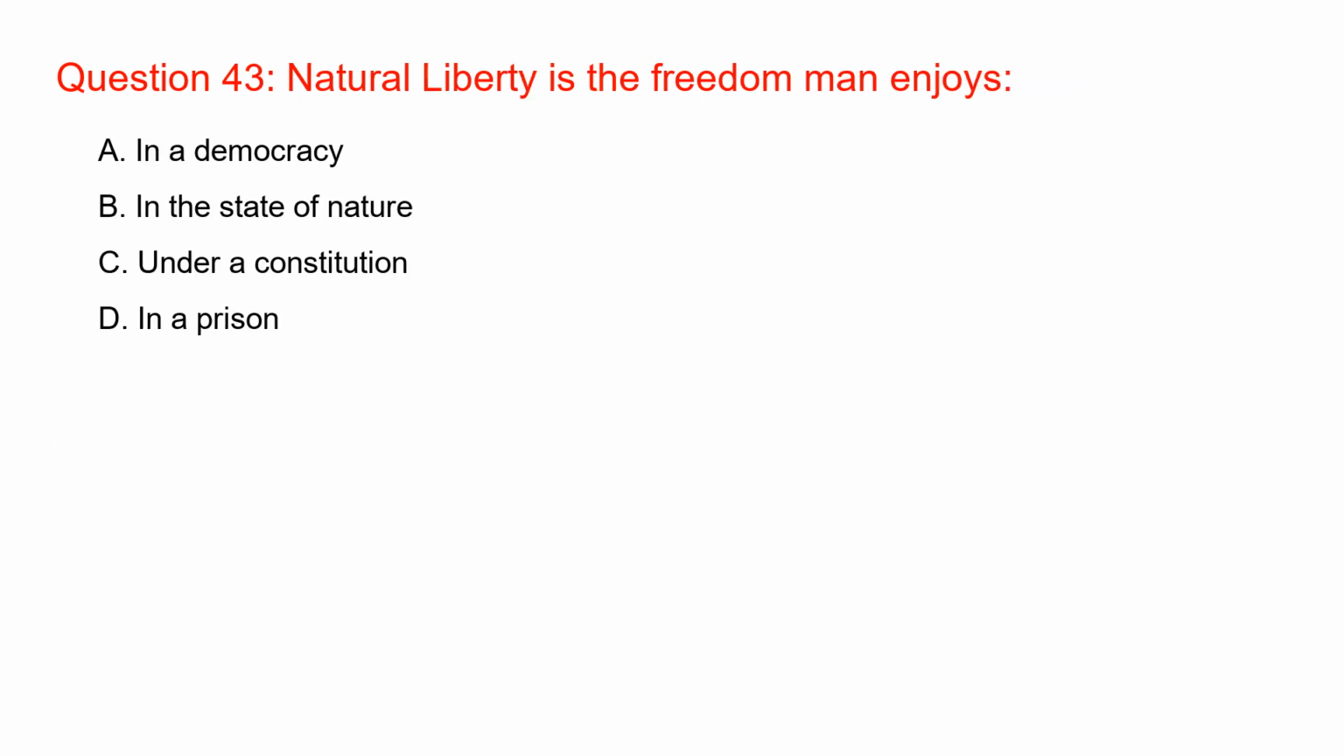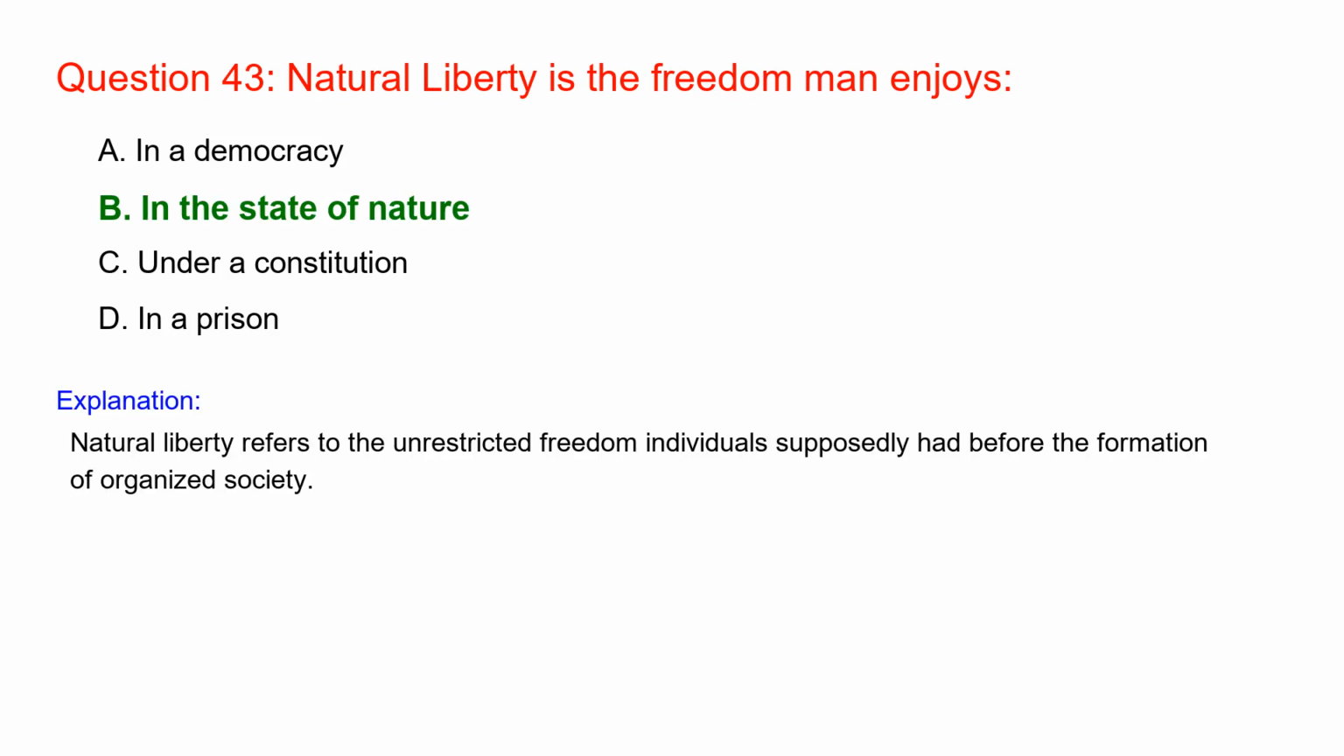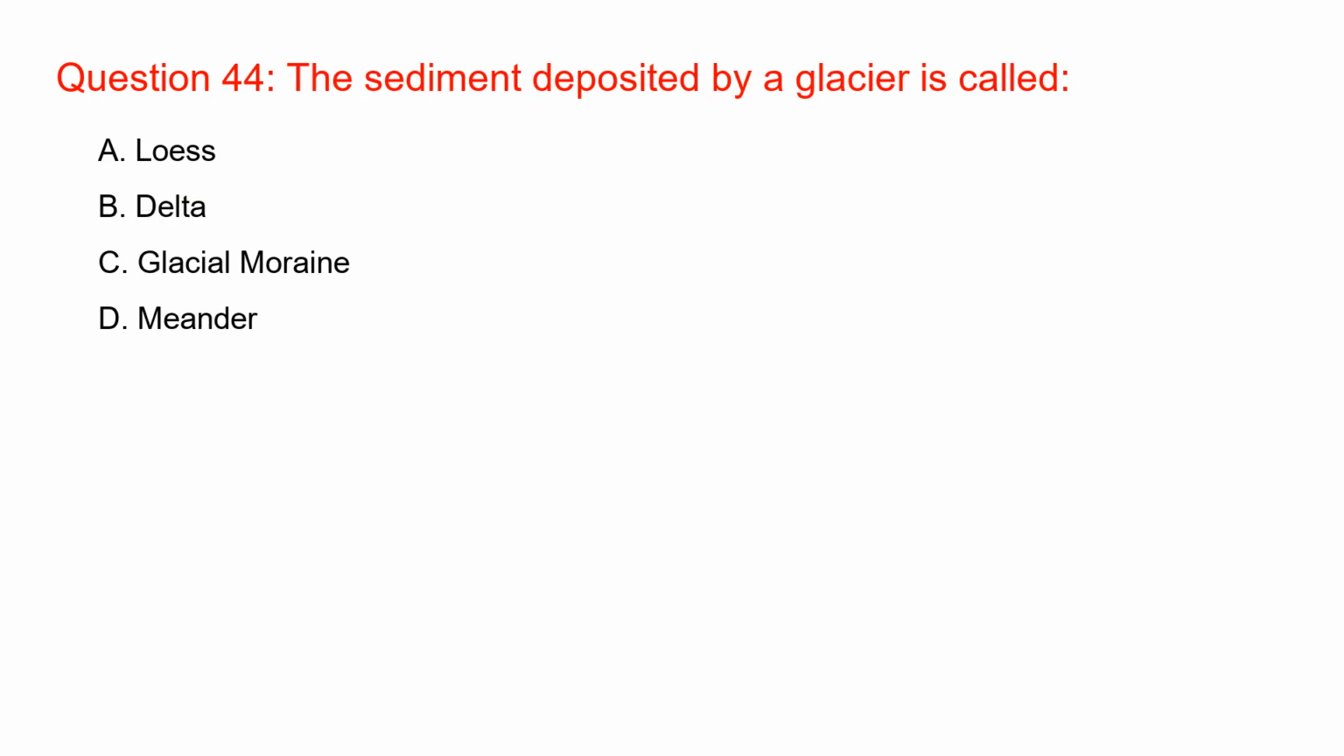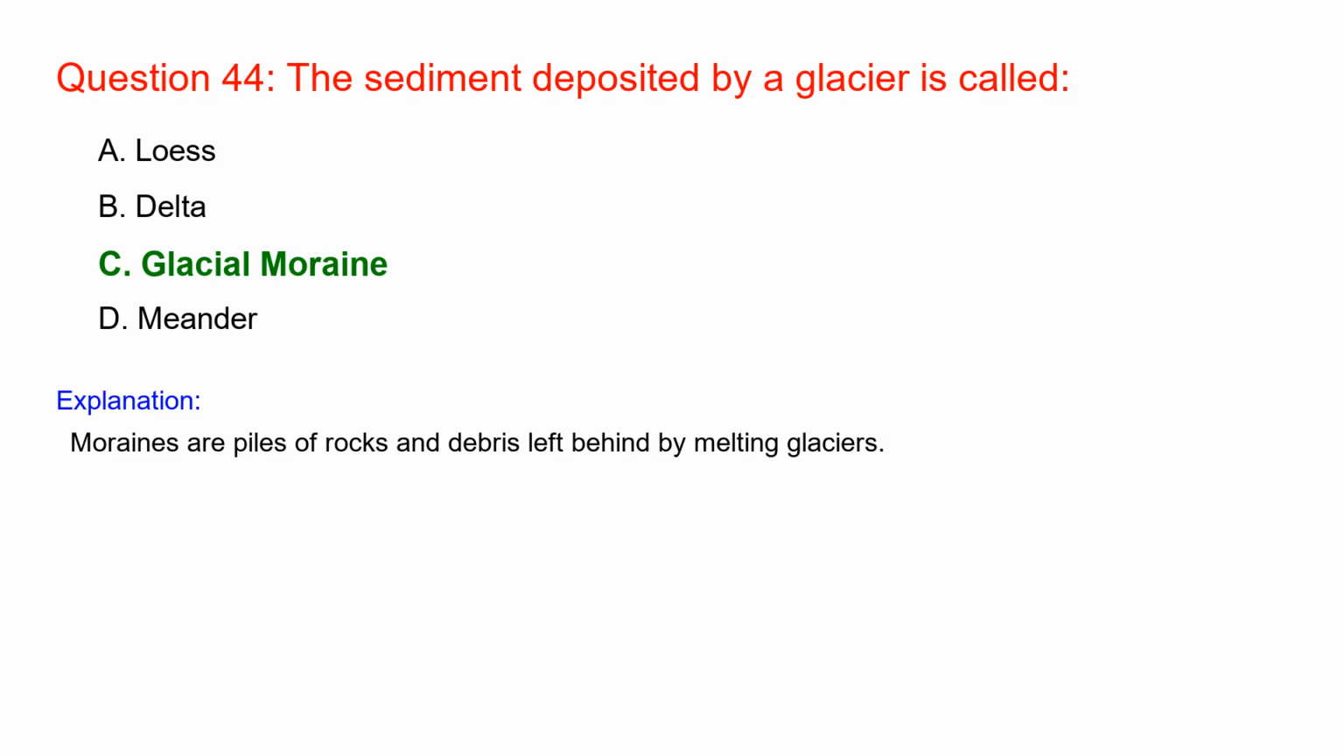Natural liberty is the freedom man enjoys in the state of nature. Natural liberty refers to the unrestricted freedom individuals supposedly had before the formation of organized society. The sediment deposited by a glacier is called glacial moraine. Moraines are piles of rocks and debris left behind by melting glaciers.